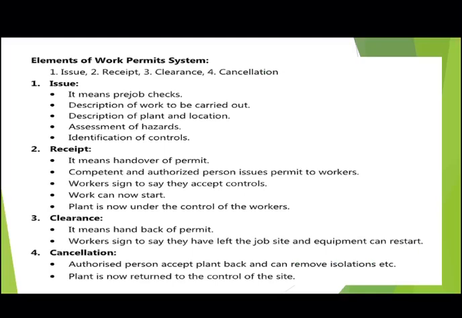Next is the clearance. It means hand back of permit. Workers sign to say that they have left the job site and equipment can restart. That is called clearance. And the fourth one is cancellation. Authorized person accepts plant back and can remove isolations. Plant must now be returned to control of the site. So that basically is called cancellation. So these are the four elements of work permit system.